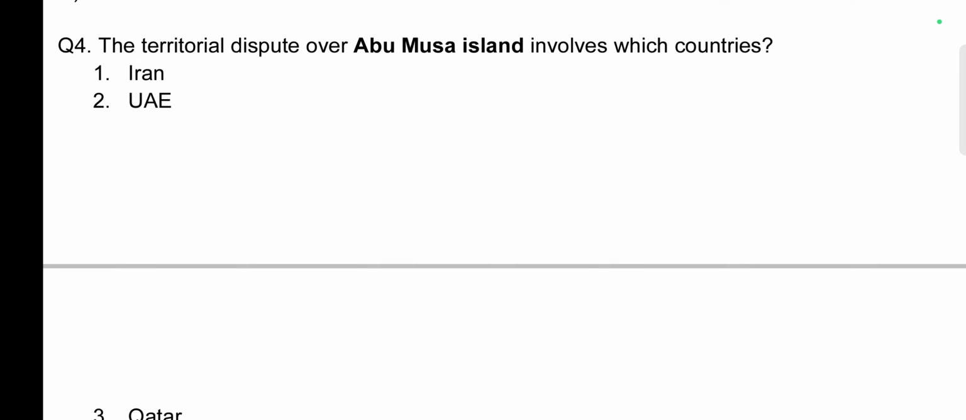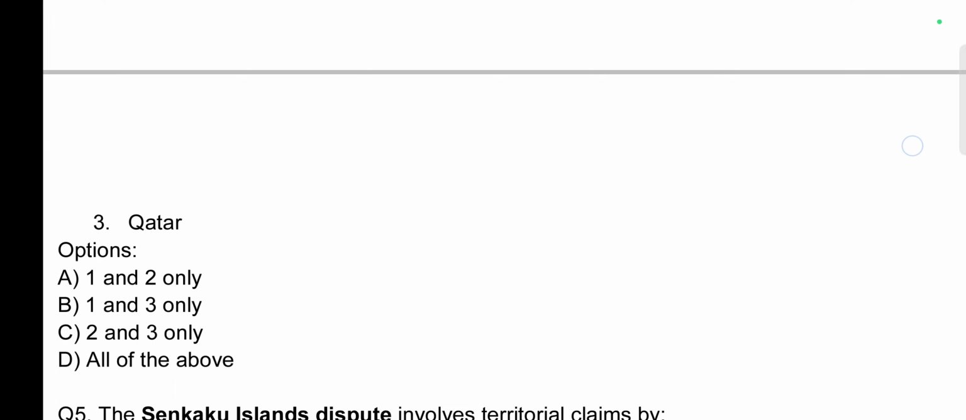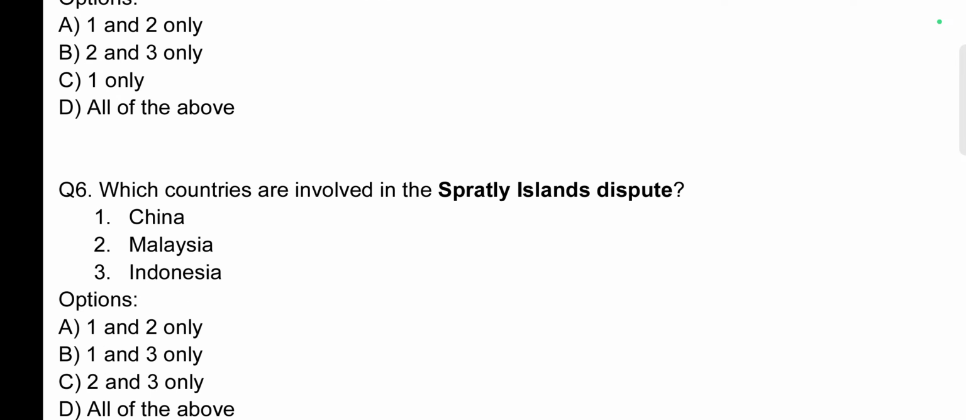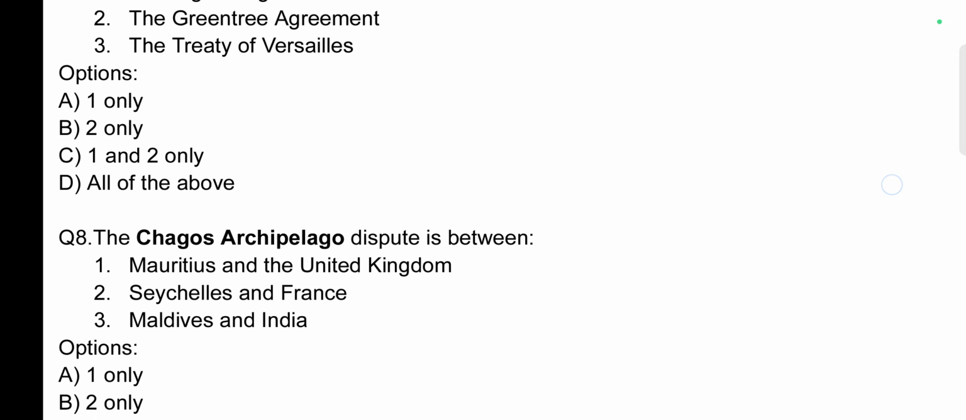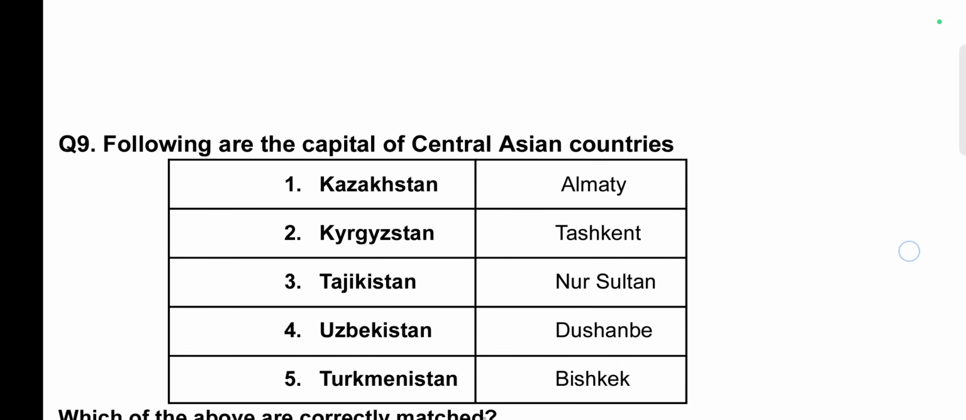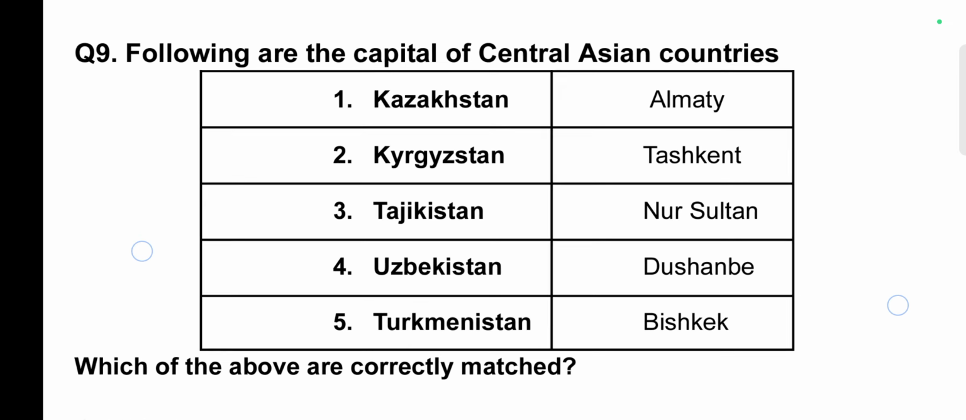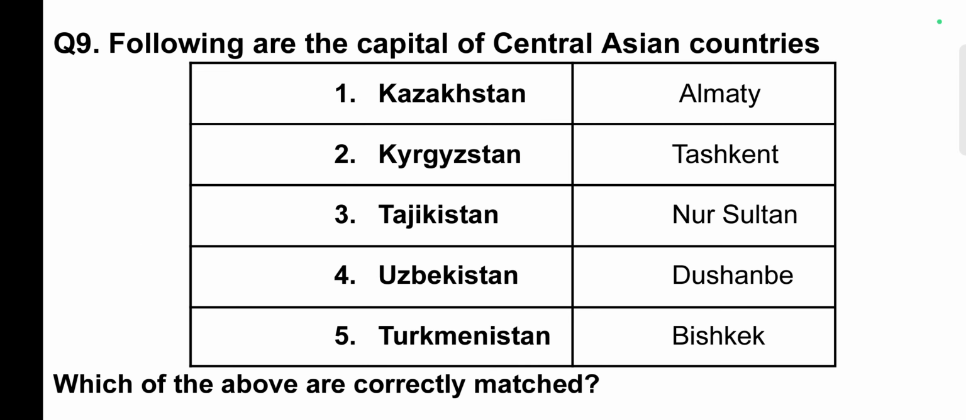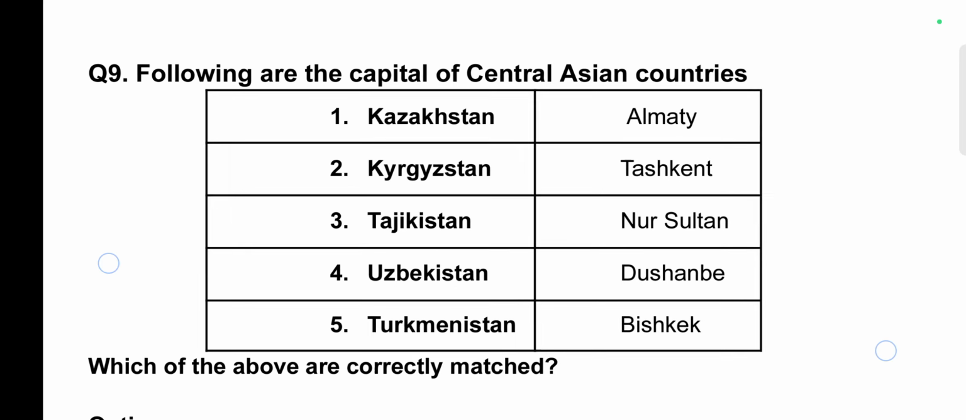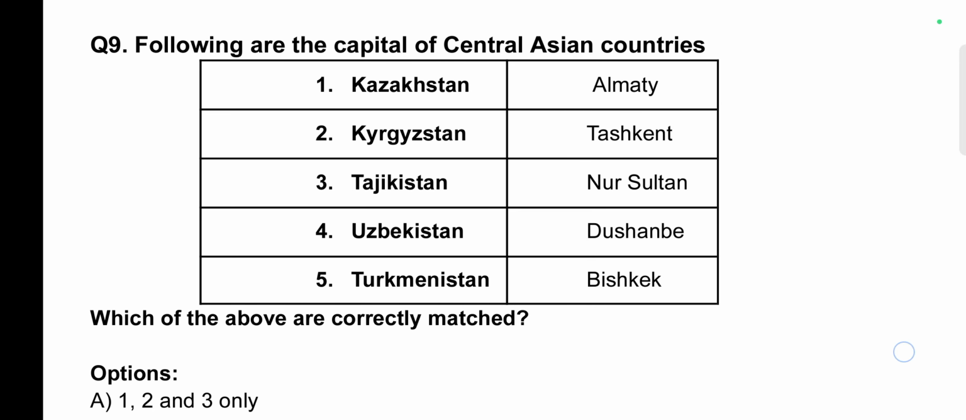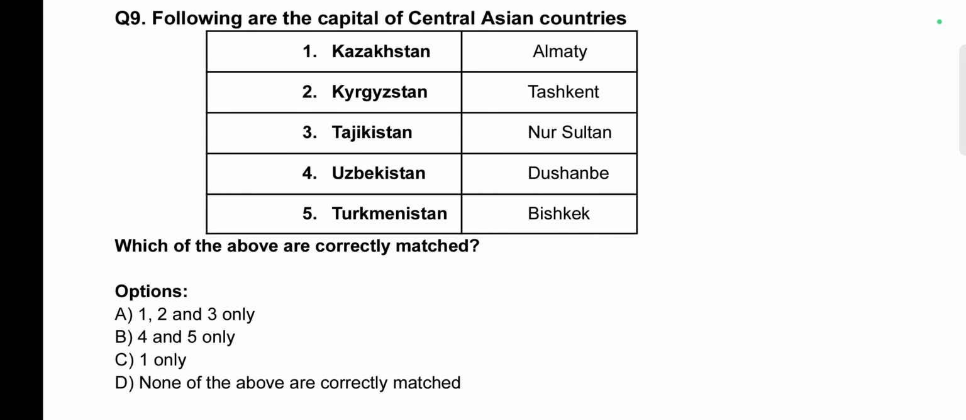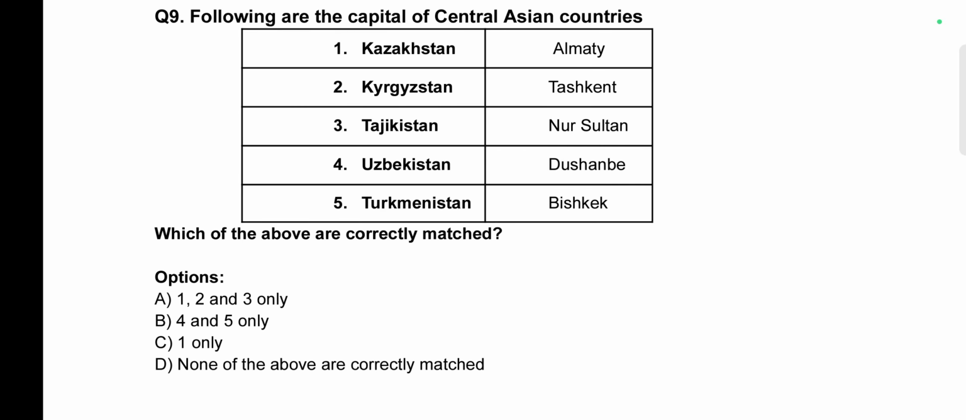Next is the territorial dispute over Abu Musa Island. Which countries are involved in it? Senkaku Islands dispute, Spratly Islands dispute, Bakassi Peninsula, Chagos Archipelago. And lastly, I have also included the capitals of Central Asian countries, because UPSC has been asking questions related to Central Asia, Afghanistan, and all of that recently. In the last 2-3 prelims, they have asked these questions a lot.